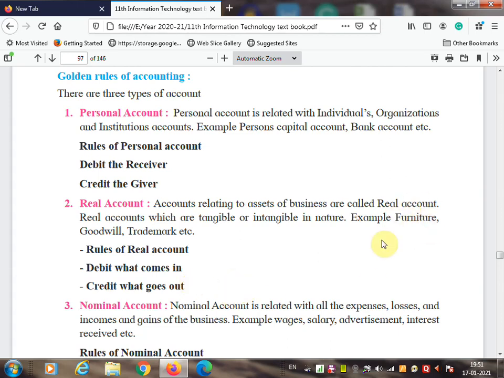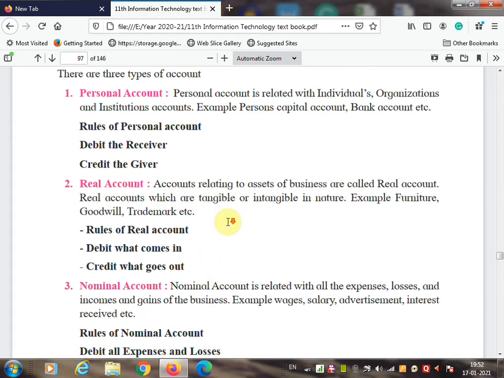So here suppose you have taken the example of furniture. If you purchase furniture, the furniture will come to you. For that you made the payment, that's why cash goes out from you. So here you will credit the cash. So debit what comes in, credit what goes out, is the rule of the real account.